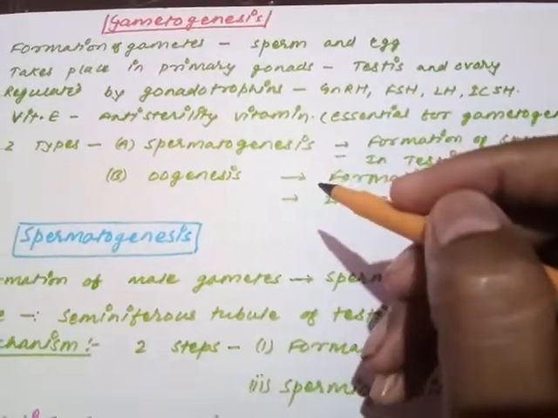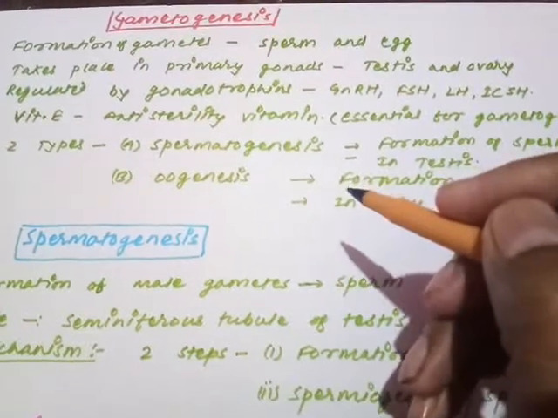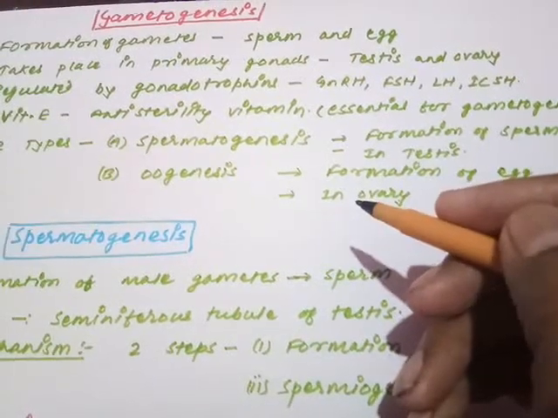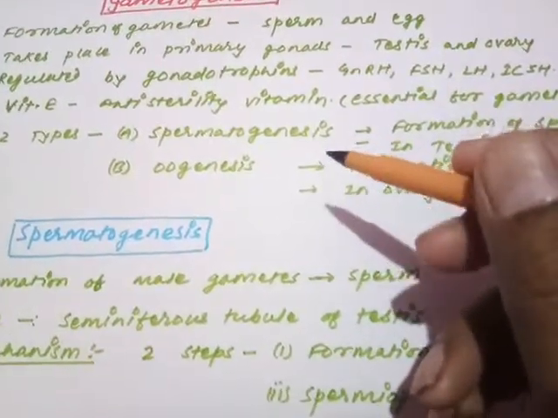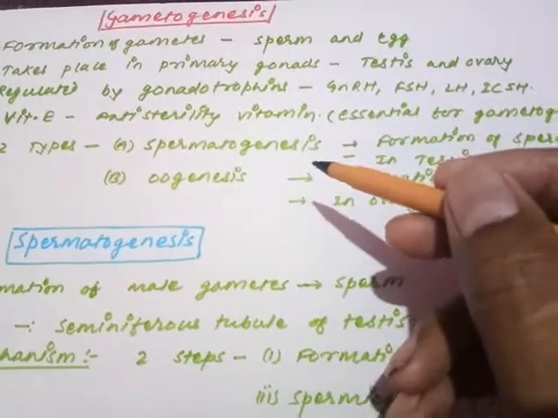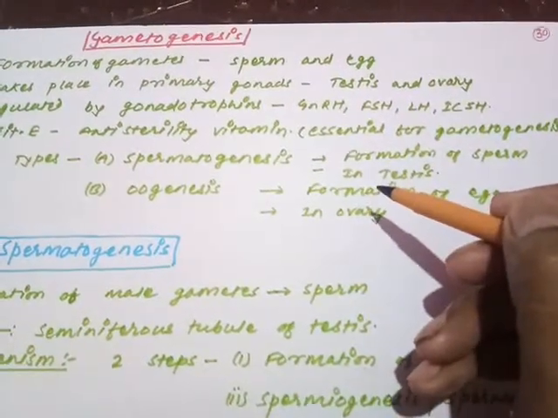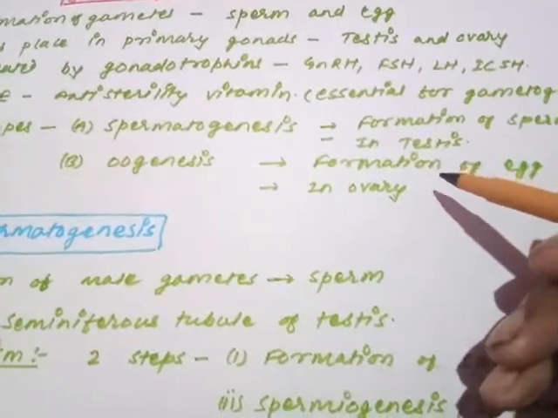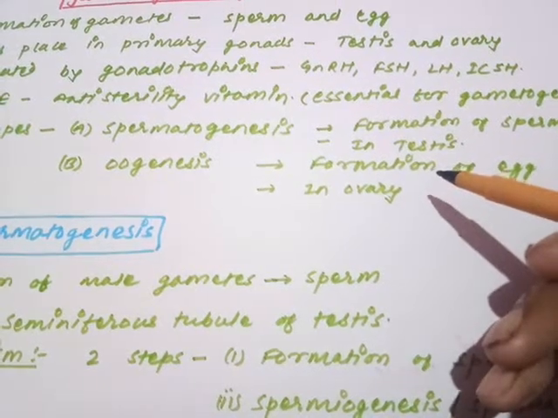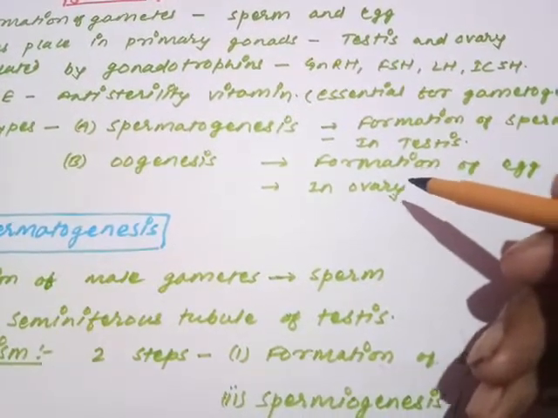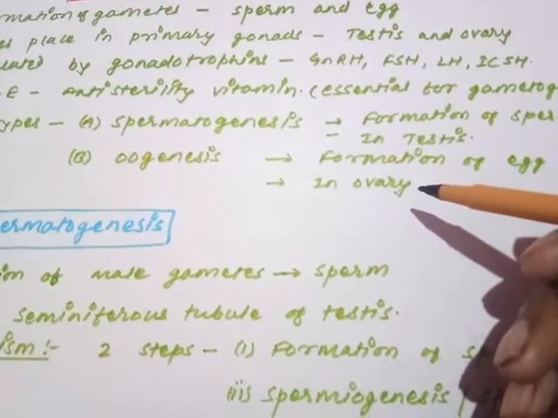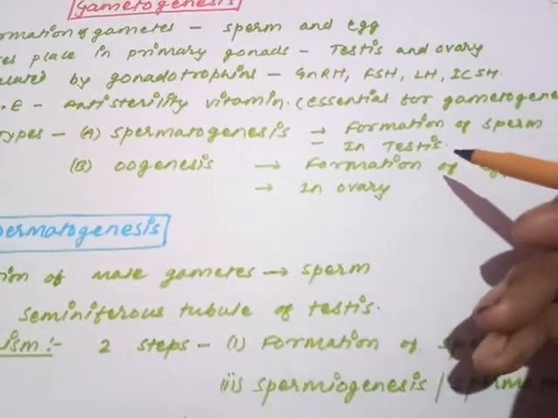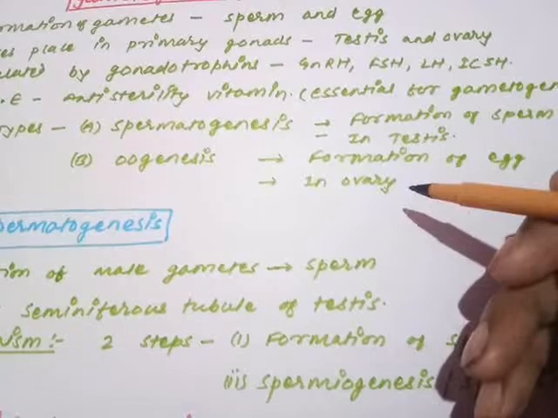Remember, on the basis of the gametes formed, gametogenesis is of two types. Gametes formed means what? We have two types of gametes. One is called the male gamete, another one is called the female gamete. One is called sperm. So formation of sperm is called spermatogenesis. The process occurs inside the testis. Similarly, the formation of egg is called oogenesis. The process gets completed inside the ovary only. So spermatogenesis in testis, formation of the sperm. Oogenesis, the formation of egg inside the ovary only.